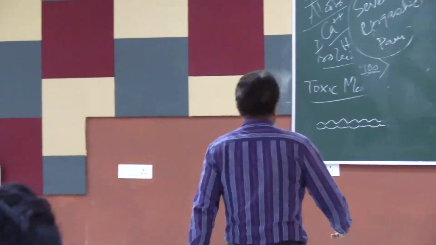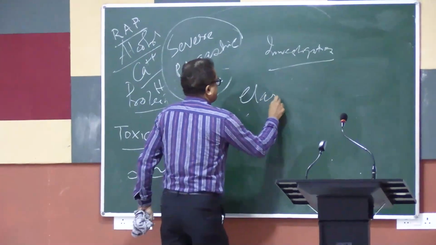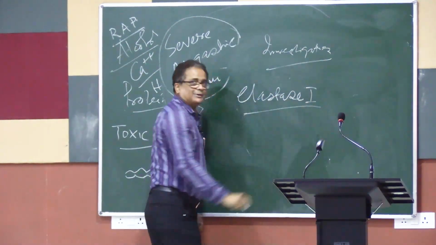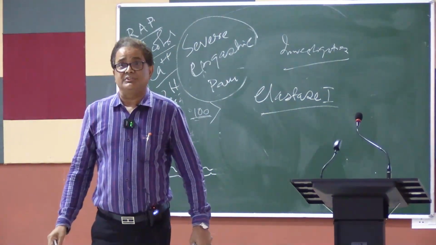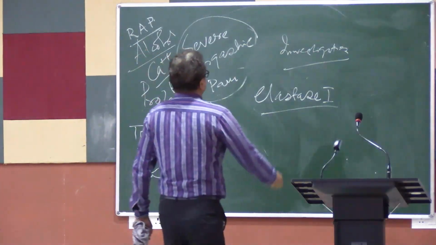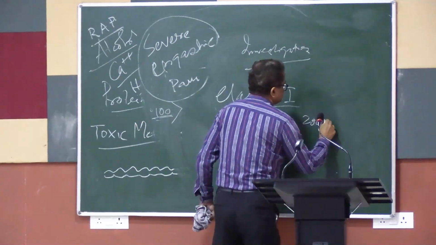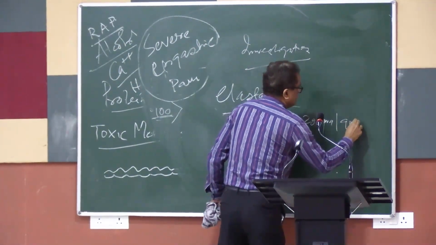So, we send 1 gram of the patient's stool to the laboratory to measure elastase 1. That measurement is in the feces, not in the blood. So, for 1 gram, its value will be in micrograms per gram of stool.